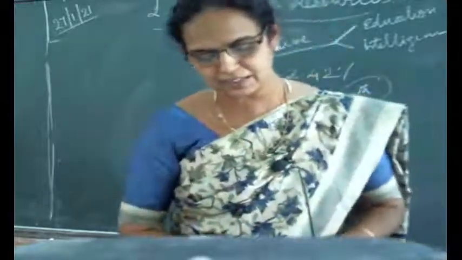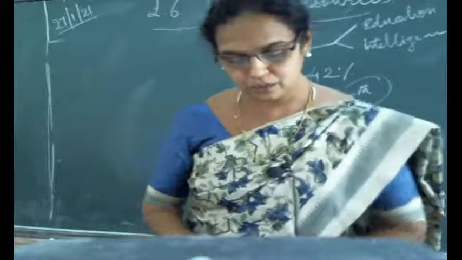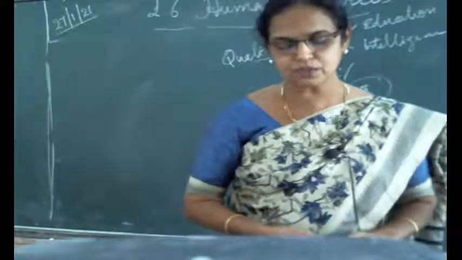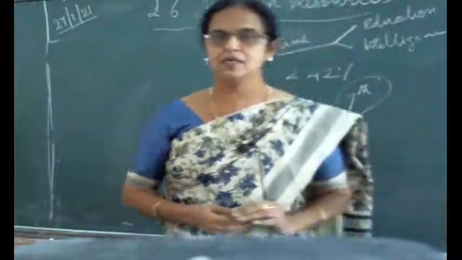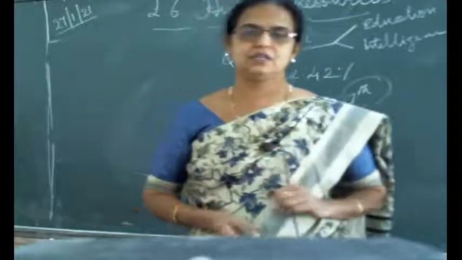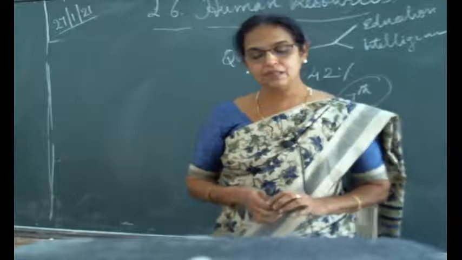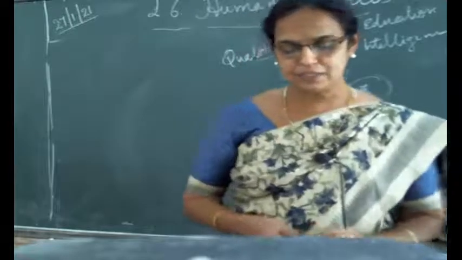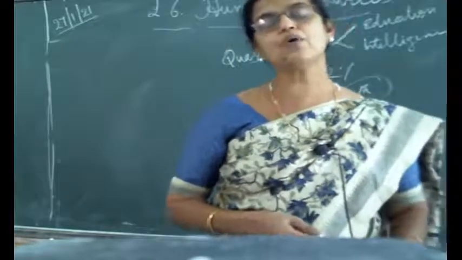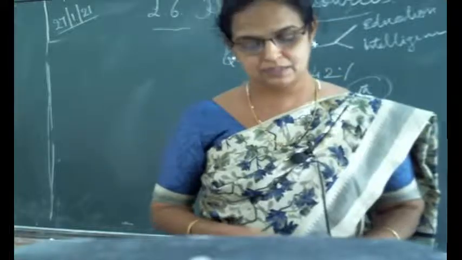Now population growth, next one. The population of India has increased by 18.1 crores in a decade between 2001 and 2011. Decade means 10 years. In the 10 years gap, 2001 to 2011, the population has increased by 18.1 crore.